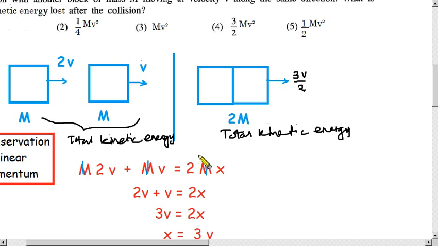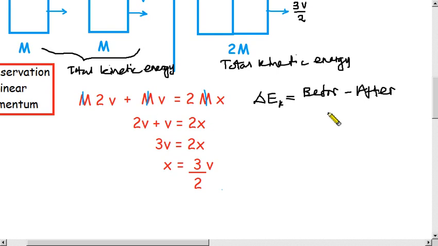So the difference of the kinetic energy is the loss. Therefore we have to calculate delta E, the kinetic energy difference, that means before minus after. You have to subtract the kinetic energy after the collision from the previous value. So we have to calculate this one first and this one then, and subtract after that.